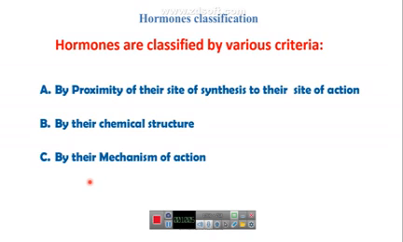Classification of hormones. Hormones can be classified depending on various criteria, like first, by proximity of the site of synthesis of the hormone to the site of action of the hormone, or by their chemical structure, or by mechanism of action.